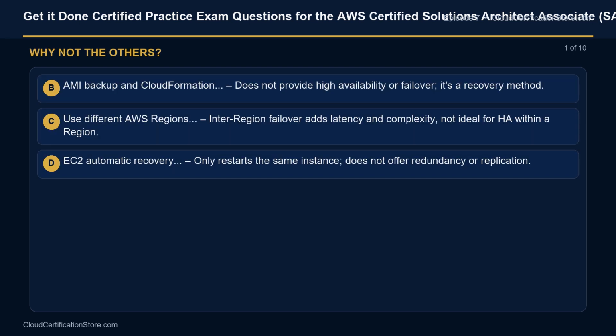Why not option B? AMI backup with CloudFormation does not provide high availability or failover; it's a recovery method. Why not option C? It uses different AWS regions. Interregion failover adds latency and complexity, not ideal for HA within a region. Why not option D? EC2 automatic recovery only restarts the same instance, and does not offer redundancy or replication.